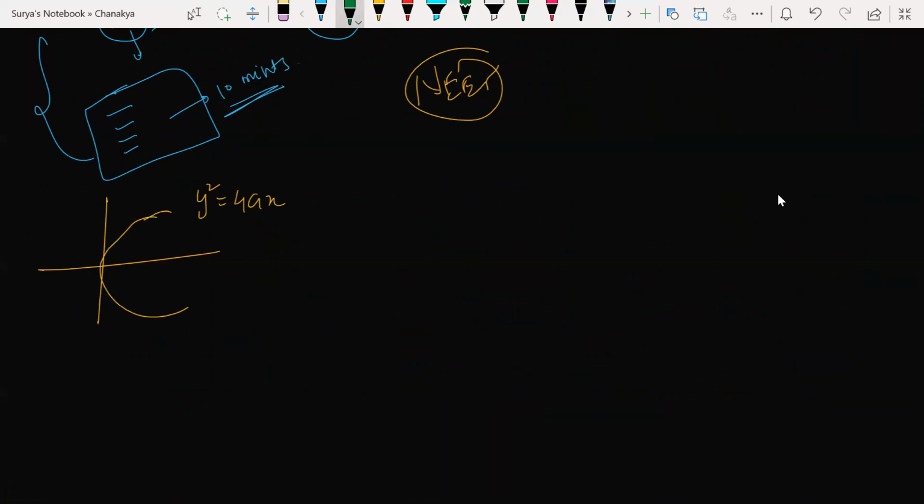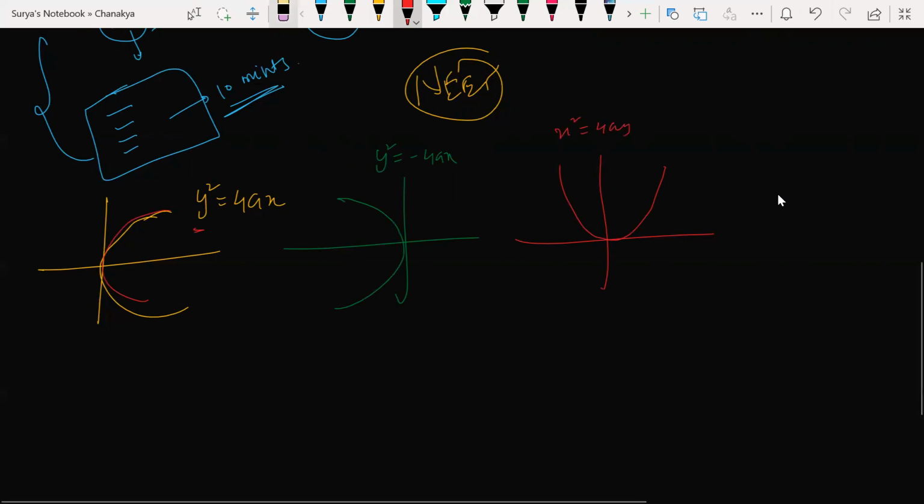If I say this parabola, tell me, y square equal to minus 4ax. Very good. Minus 4ax, opening towards the negative x-axis. Now if I say this parabola, y square equal to 4ay? No, here it is on the y-axis, so we write it in y. So x square is equal to 4ay is needed. Okay, understood? Listen carefully, x square equal to 4ay. What will it be for the downward parabola? x square equal to minus 4ay.